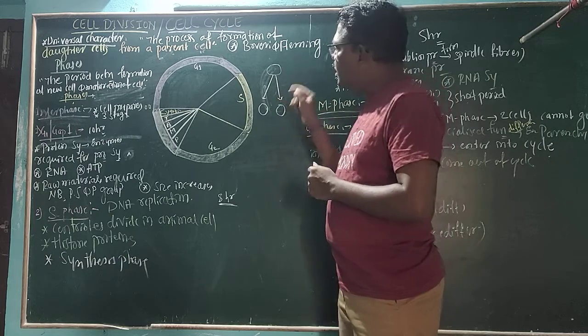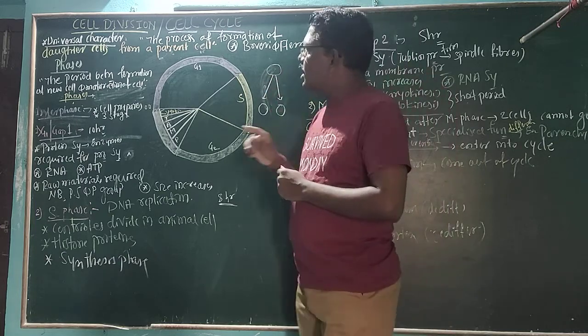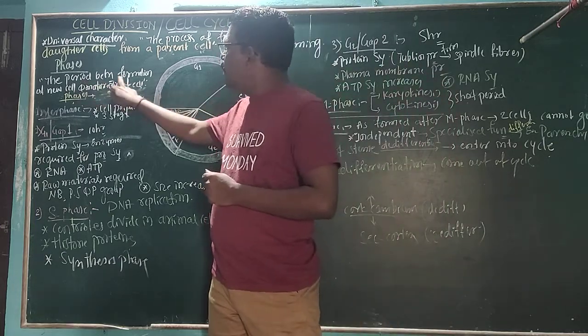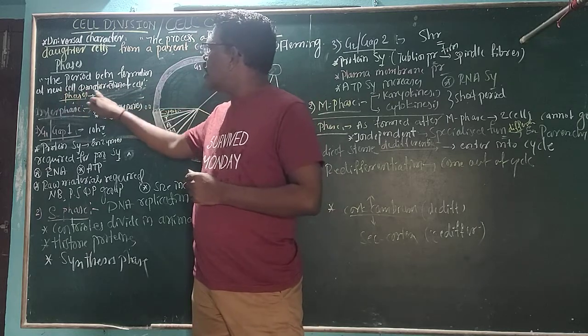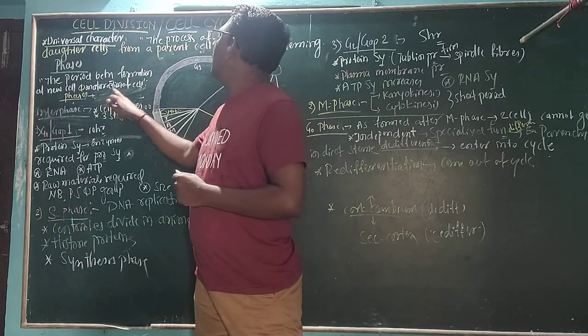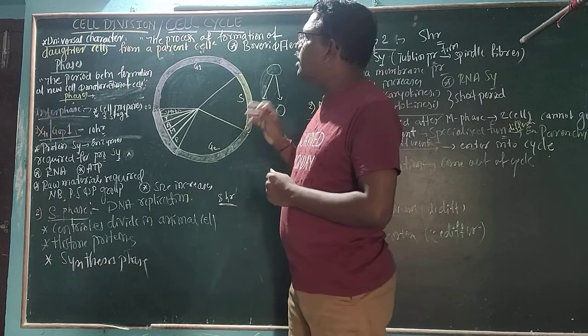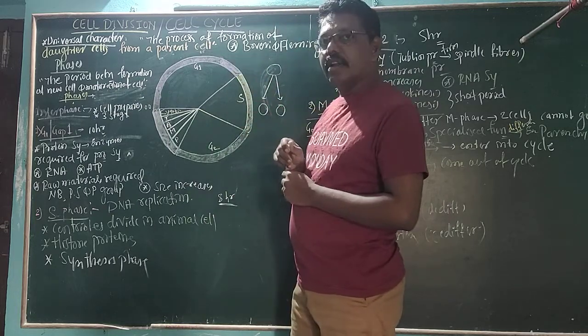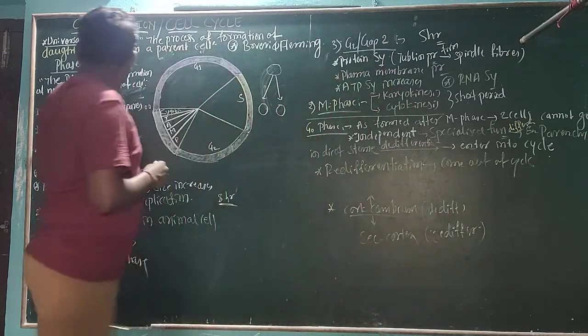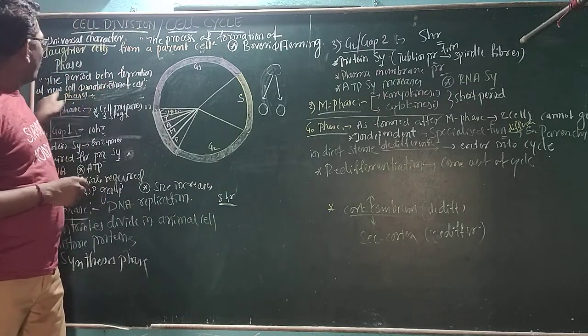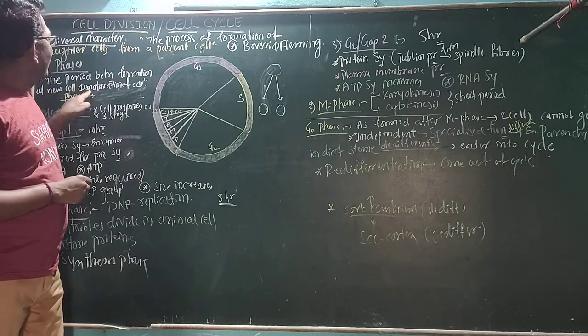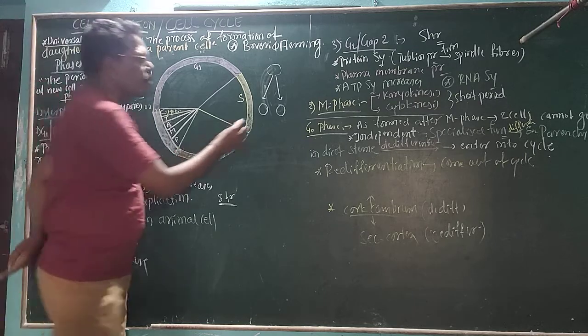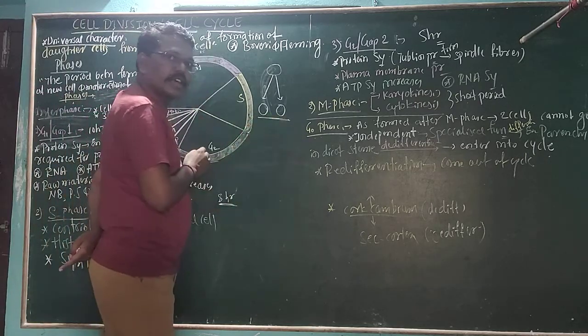Sir, what do you mean by cell cycle, sir? It is the period between the formation of a new cell as well as the maturation of the cell. That is called the cell cycle. It is the period between the formation of a new cell and the maturation of the cell. Here we want to get the two daughter cells.